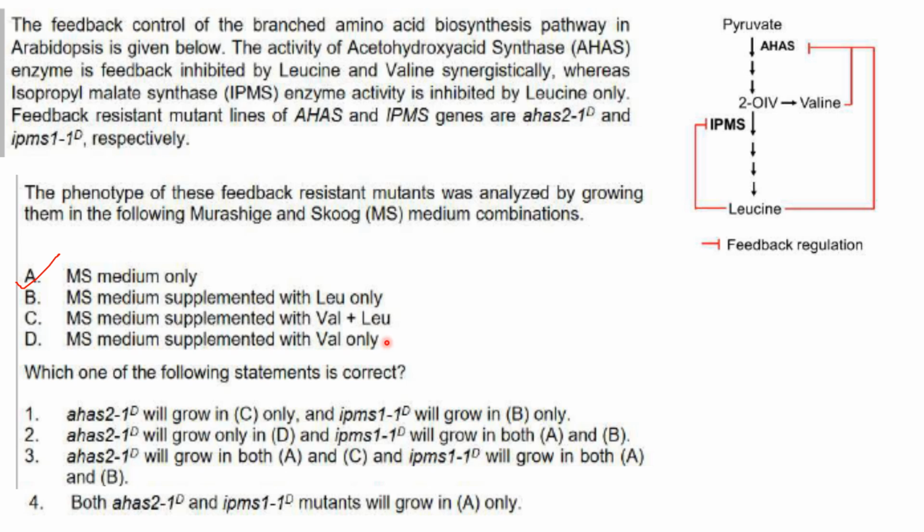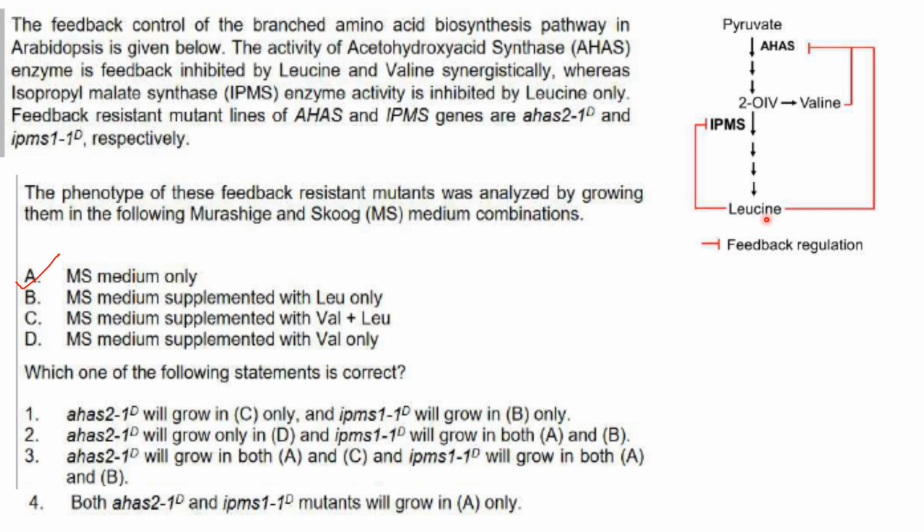So A will grow. Sorry, AHAS21D will grow in A and C. Now in which one will B grow? B will grow in MS medium as well as MS medium supplemented with leucine only, because IPMS11D is a mutant.